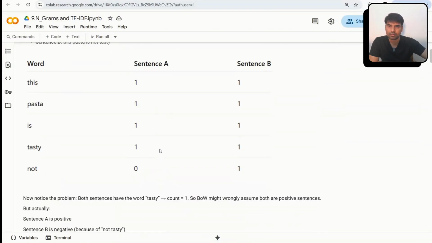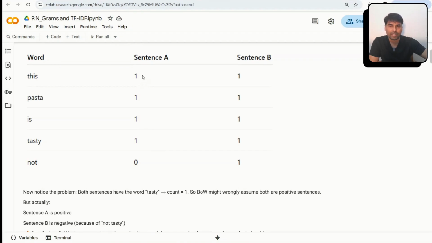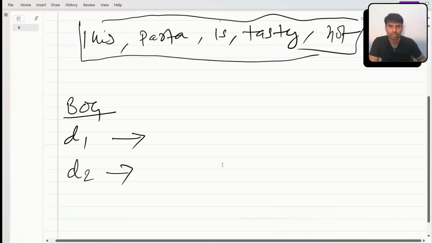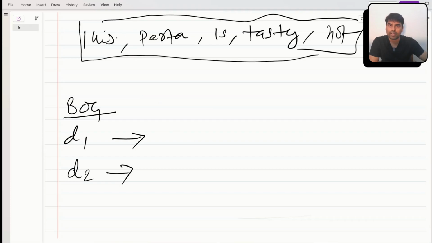For example, for document 1 it is giving 1 1 1 0, and for 2 it is 1 1 1, right? This is what the bag of words is creating. How many? 1 2 3 4 5. I have 5 vocab, right? So it will give 1 1 1 1 0 for document 1, and for document 2 it is coming 1 1 1 1 1, right? Suppose this is my vocab.